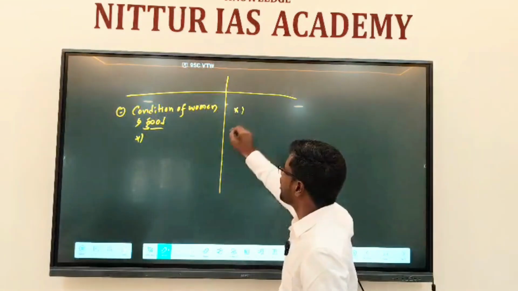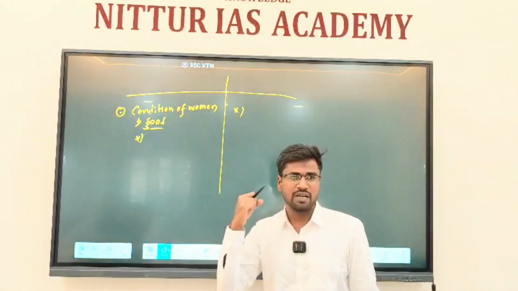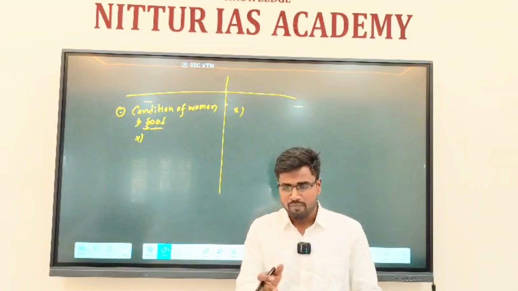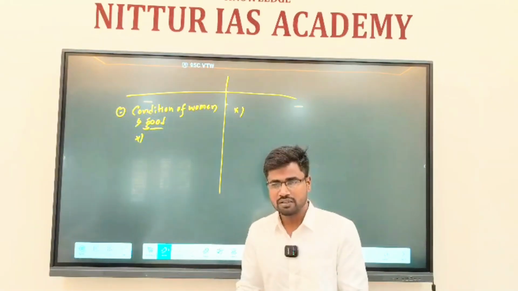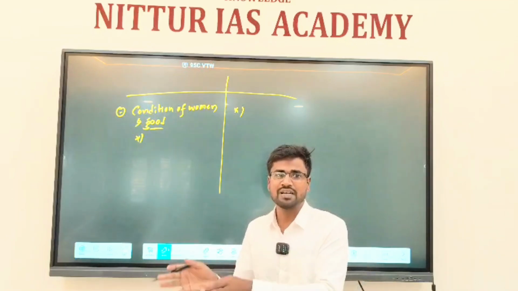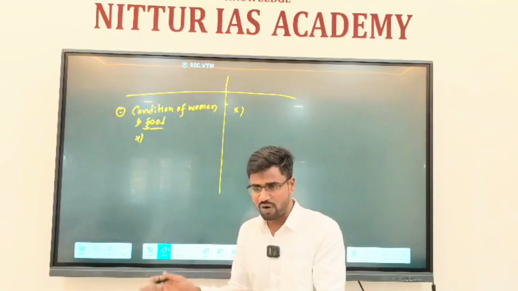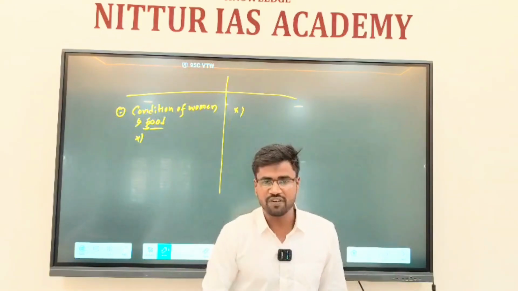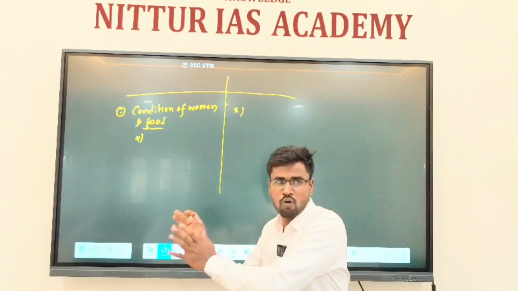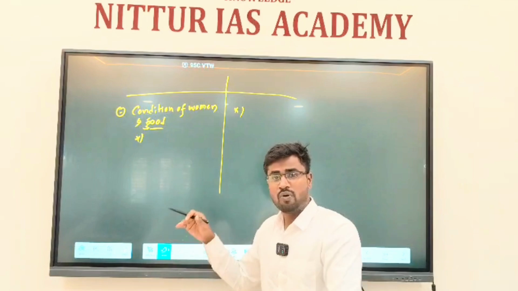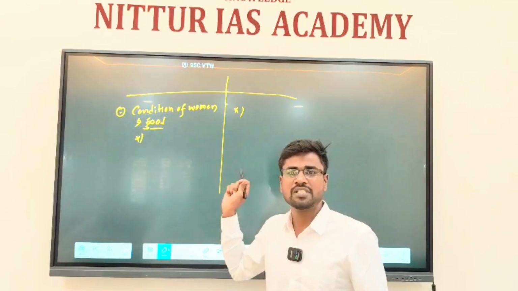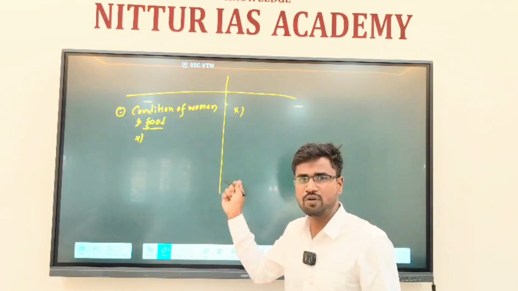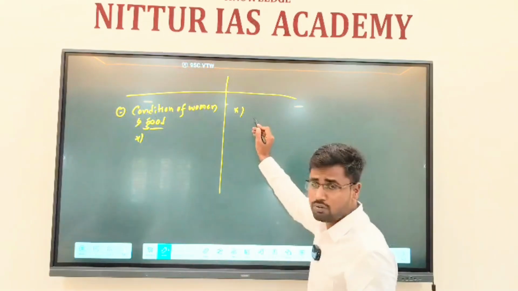But when agriculture became the main occupation, using the iron plowshare became very difficult for women. When agriculture became very important, every village economy was a settled economy. The villagers started settling in one location, and the males started dominating agriculture. The women lost their economic significance in the society and were restricted to their home. When they were restricted to their home, their economic significance was lost, and because of that they lost their respect in the society. That is the social evolution that happened in the society.